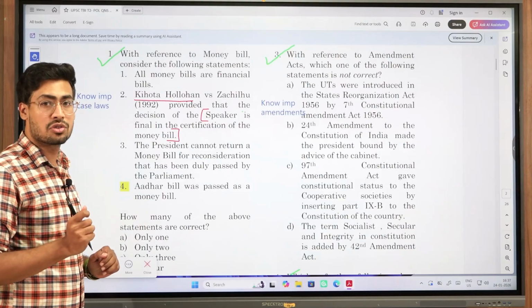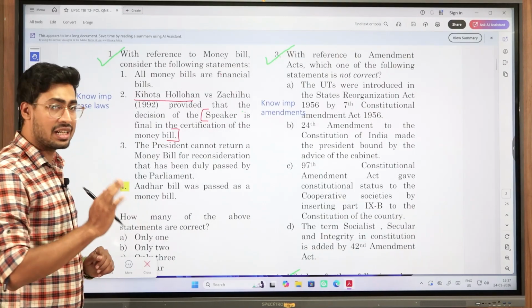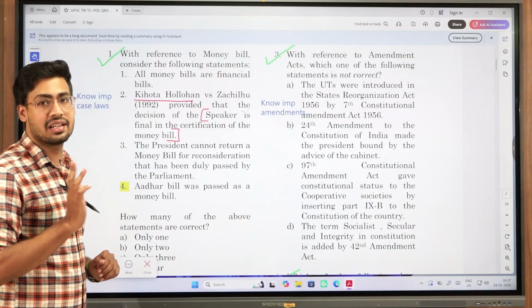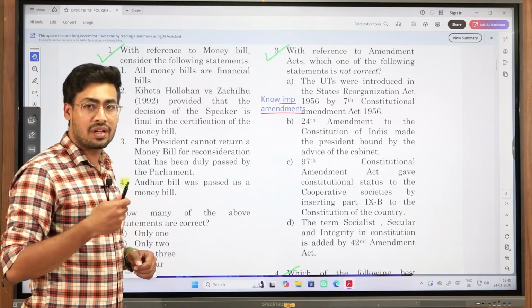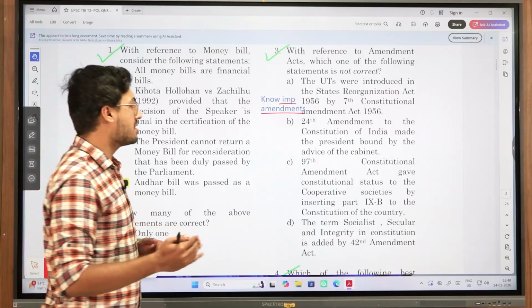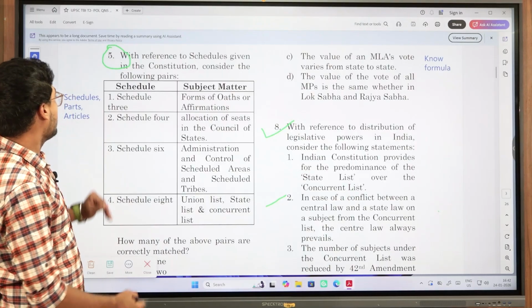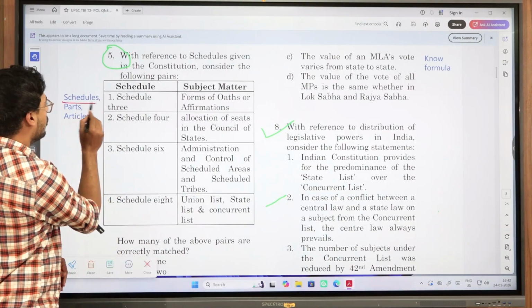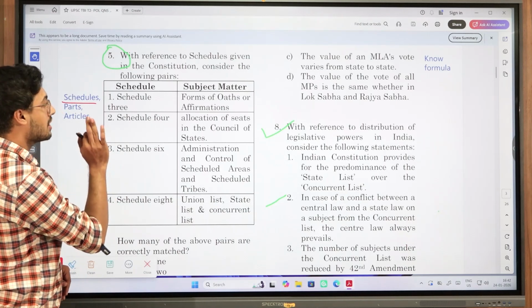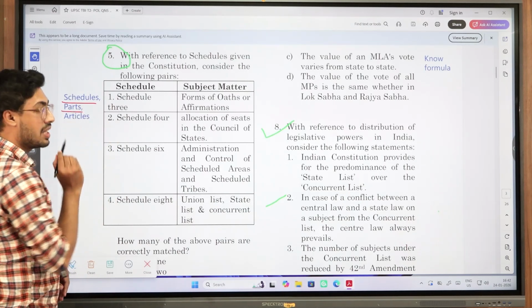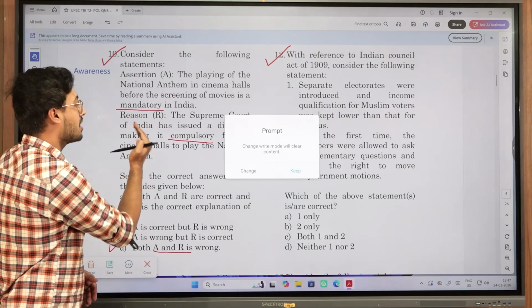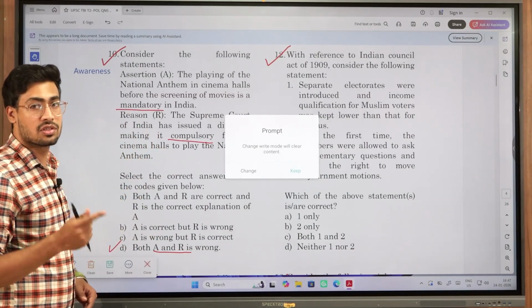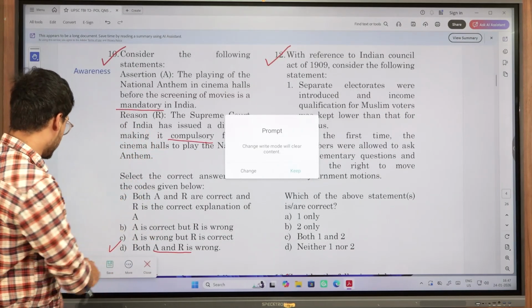If UPSC wants to confuse you, then they'll take two cases which are related to the speaker itself, but they'll interchange the topic. It is not important that you remember each and every amendment, but there are certain amendments which you need to know. Another thing I wanted to highlight is the schedules. We need to remember all the schedules and what they mean. Remember the important parts. And usually whenever terms like mandatory and compulsory come, we have to be extra careful. So these are the traps which are usually given.